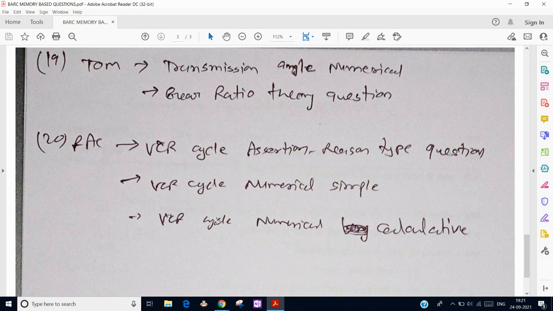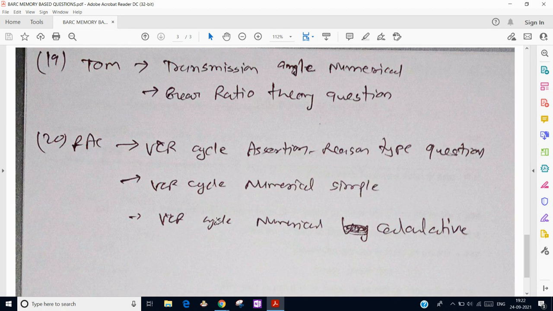There was a VCR cycle assertion-reason type question, and I think it was a copy-paste question from ESC previous year. One simple VCR cycle numerical, where COP is given and refrigeration effect is given. We have to find how much heat is rejected in the condenser.